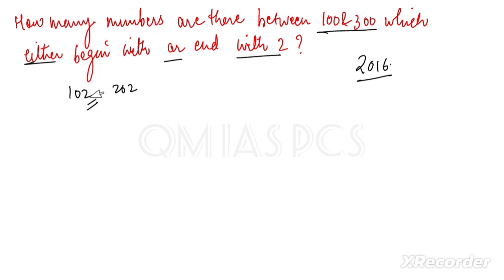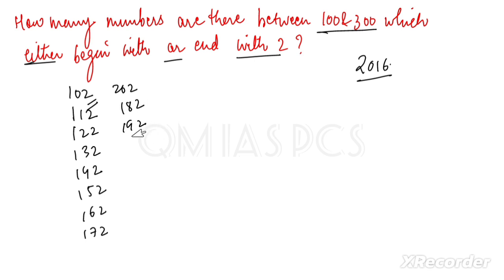Just try: 102, next 112, then 122, 132, 142, 152, 162, 172, 182, 192. Now if you count these, 1 2 3 4 5 6 7 8 9 10, there are 10 numbers below 200. I'm not counting 200, I'm just saying below 200.